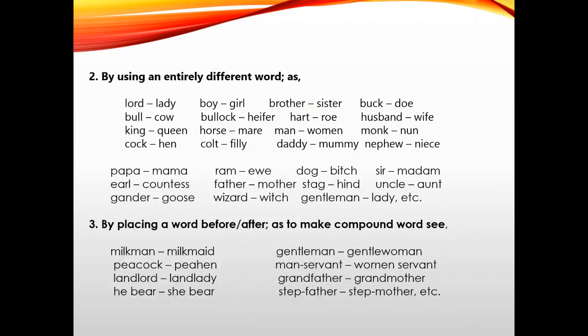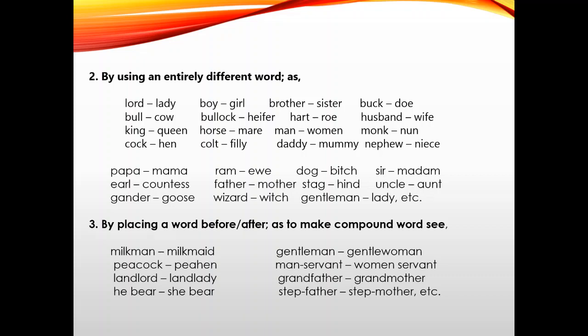Let us pass on to the second rule. By using entirely different words in the English language, observe carefully all these examples. Lord is masculine, it changes into lady, feminine, entirely different words. Lord becomes lady. Boy, girl, entirely different.